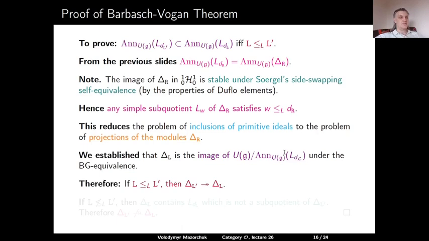So therefore, if L and L prime are related by the left order, then delta L prime, of course, surjects onto delta L. If they're not related in the left order, then delta L contains LDL, which is not a subquotient of delta L prime by the above properties, and therefore delta L prime cannot surject onto delta L. And this completes the proof of the Barbasch-Vogan theorem.